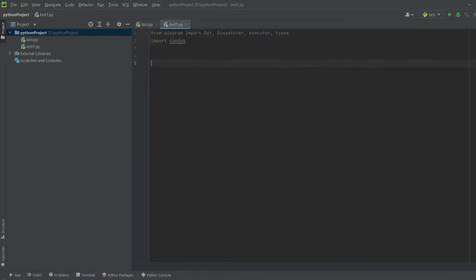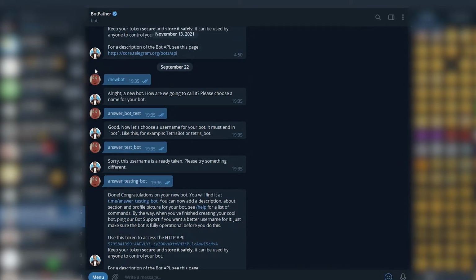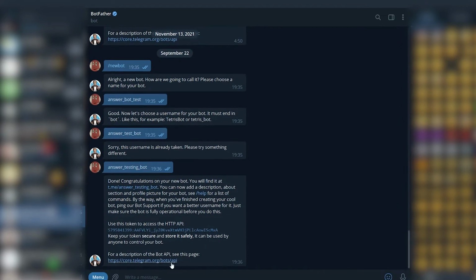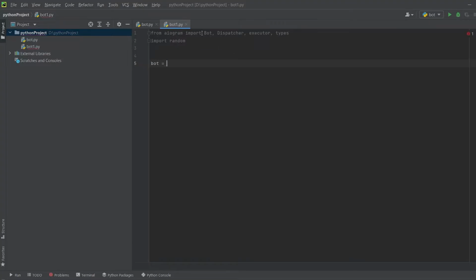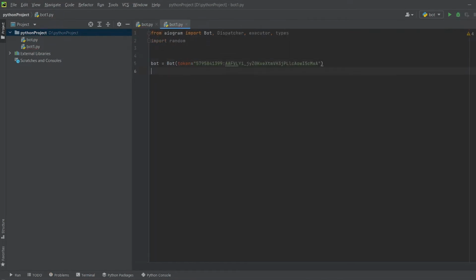Here we import four objects: Bot, Dispatcher, Executor and types. Bot is needed for connecting to Telegram. It works by an API token, which you can get from BotFather. Dispatcher is a program which handles requests from the Telegram API. Executor is like a launcher. It turns on our bot. And types is a class which provides a keyboard UI to our bot.